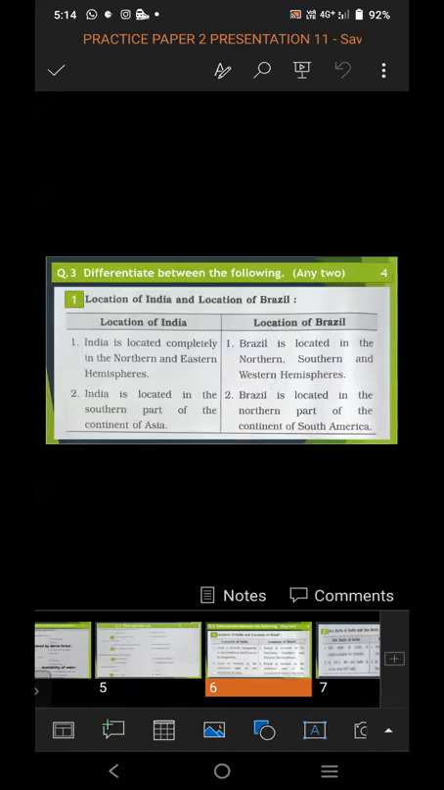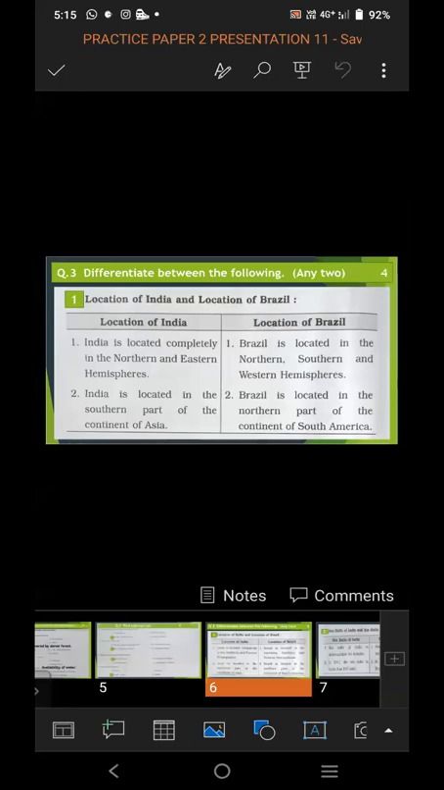Question number 3. Differentiate between the following. It is of 4 marks. Any 2 you have to attempt. In this question, 3 parts are given to you, and from those 3 you have to attempt any 2.